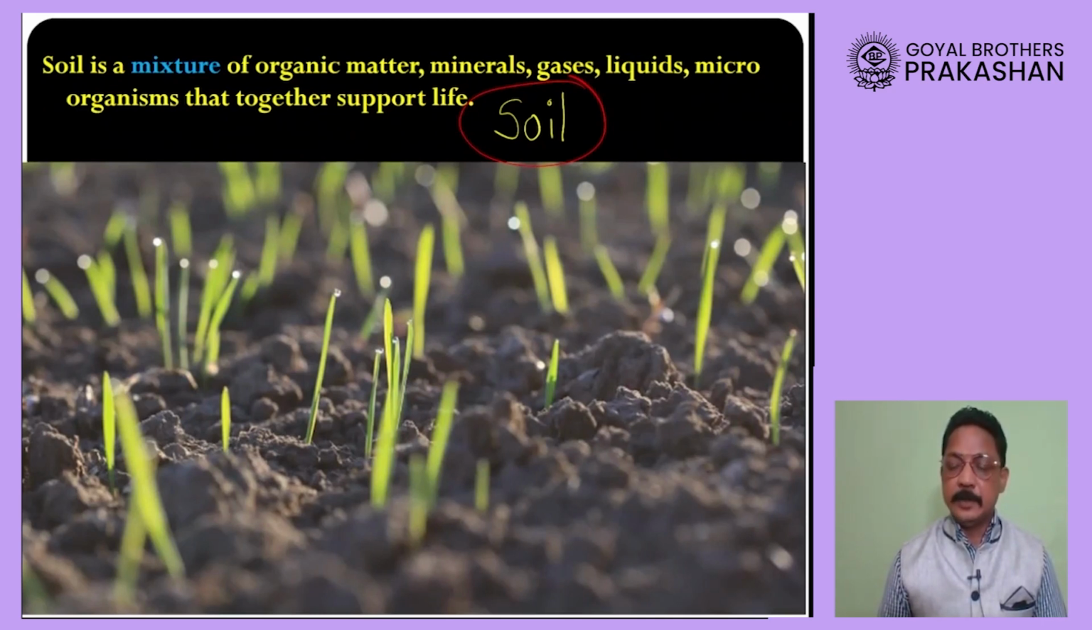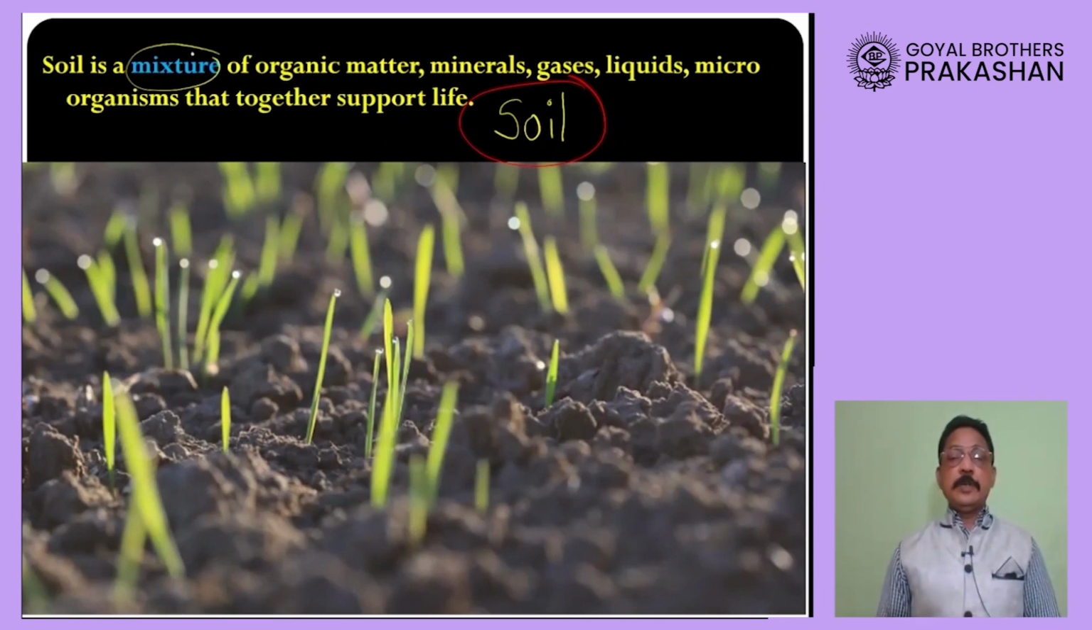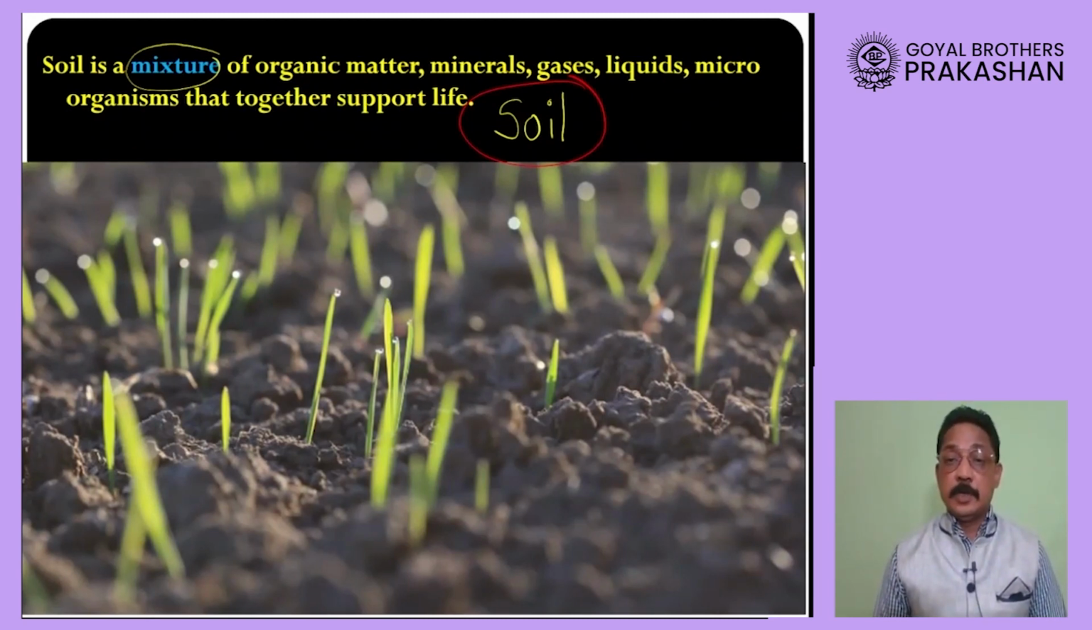Now please understand that soil is basically a mixture. When we use the word mixture, it means it will have constituents present in various proportions. Now what are the constituents present in soil? Think about it, it's a very simple answer. There will be some minerals, organic matter, some water, some dissolved salts, some liquids, some gases, some microorganisms.